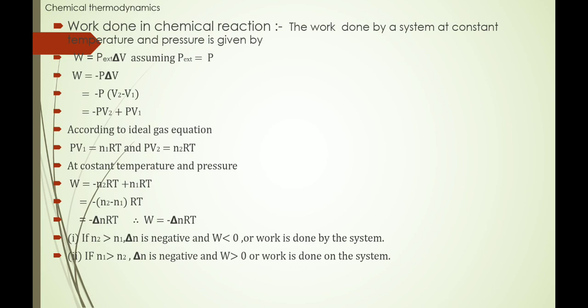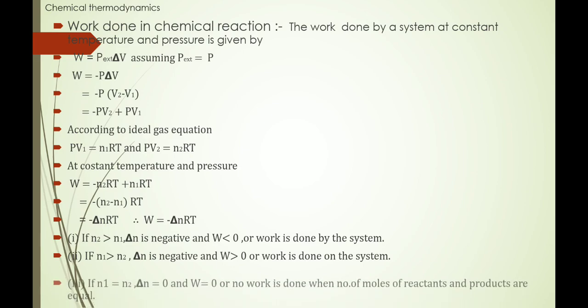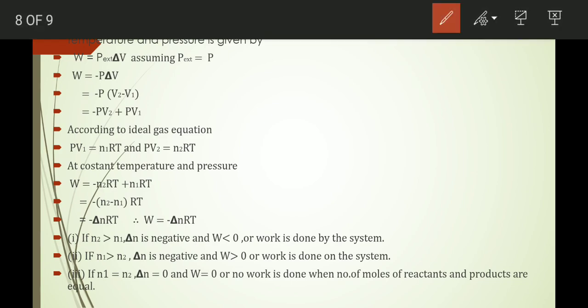When N2 is greater than N1, then delta N is positive, and then W is lower than 0. I should correct the second condition: when N1 is greater than N2, then delta N will be negative, then W is greater than 0, or work is done on the system by the surroundings.